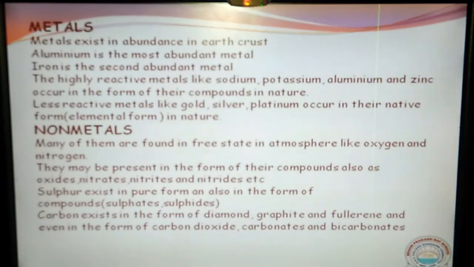So on the whole we can say metals are available in native form and also in compound form. Non-metals are also available in pure form, that is native form, and also in the form of compounds.